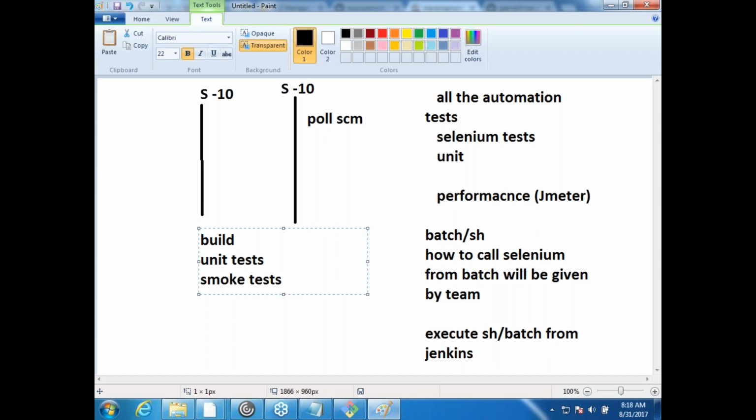Or they might reduce their test cases and say that during the sprint I would not be doing this extensive testing. I would just fix a subset of tests and finish it in one day. It can be anything. It's your process which tells. It's not Jenkins which drives the process. It's the process which drives Jenkins.